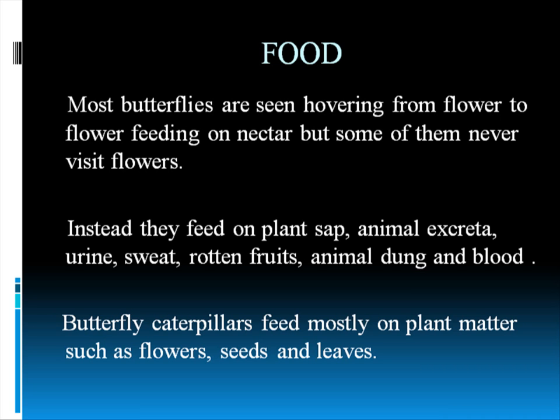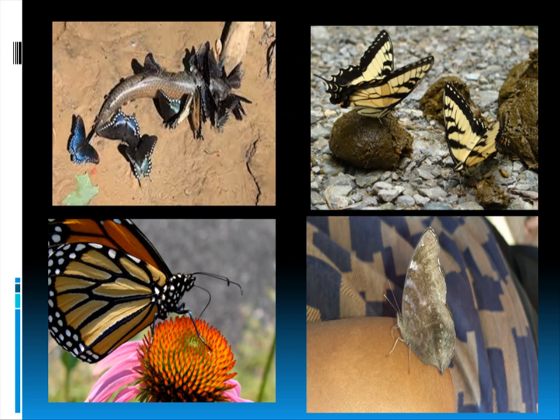And caterpillars, as I said earlier, mostly feed on flowers, seeds, leaves, and their own eggshell after hatching. So you can see in the first photograph the western black swallowtail. The swallowtails, again I am pointing out, are feeding on a rotten fish, a dead fish. And on the next photograph, you can again see the swallowtails. They are feeding on animal dung. The third one, you can see, is a common butterfly.